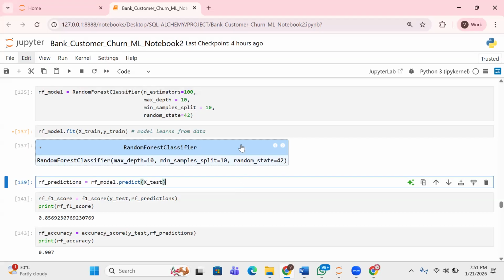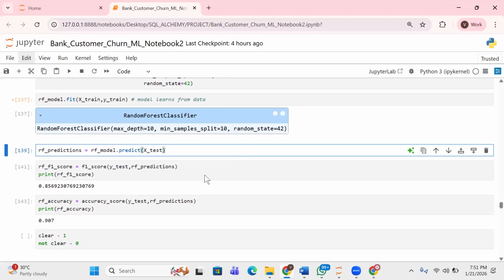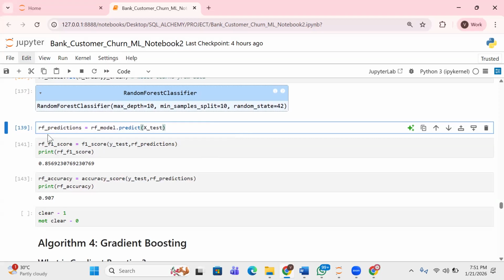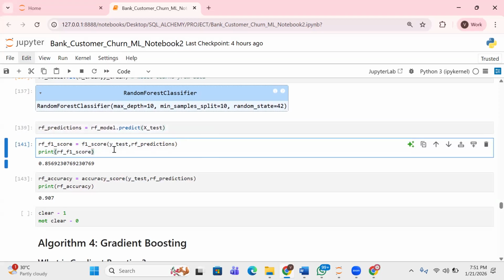Okay. So now here the model makes predictions. You can see we saved them in RF underscore predictions. Now we need to compare the predictions with Y test. Don't forget that it's predicting the outcome for X test, which means that the output data for X test is Y test. Remember, we have X train, Y train. The output data for X train is Y train. That would mean that the output data for X test is what?